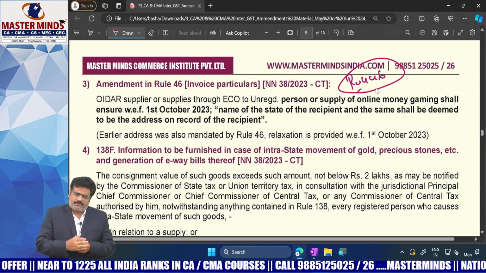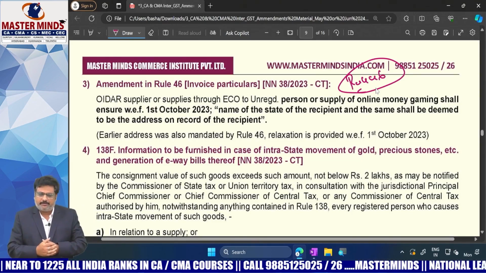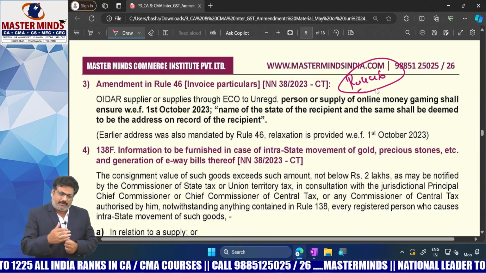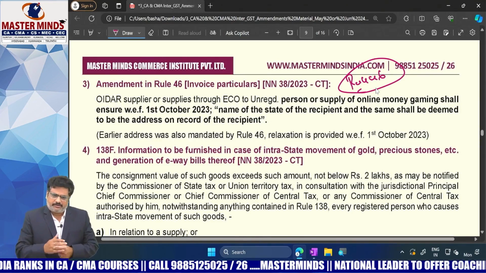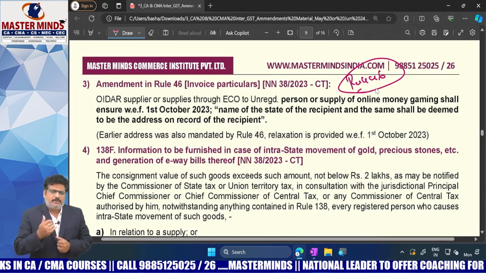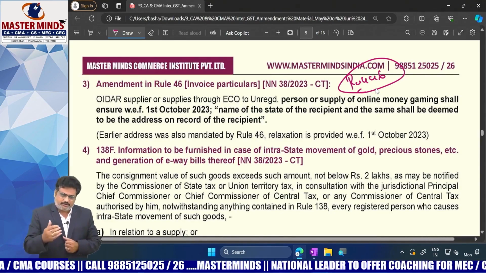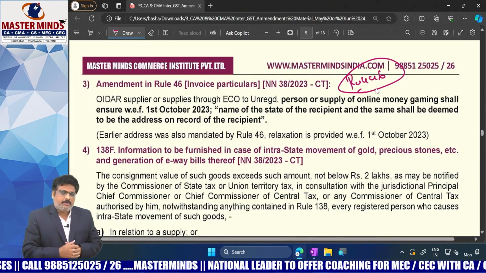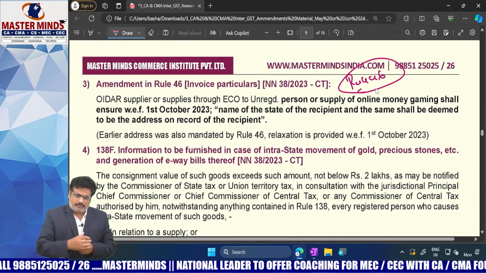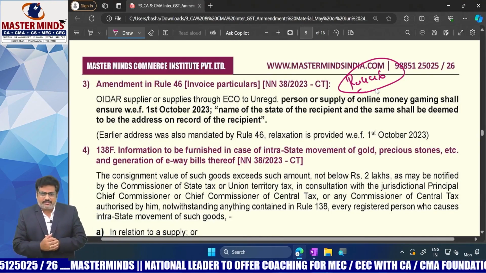If the recipient is a registered person, then name, address, and GST number of the recipient. If the recipient is an unregistered person and value is more than 50,000, name and address are mandatory. If the value is less than 50,000, state is optional. Like that we discussed it now.